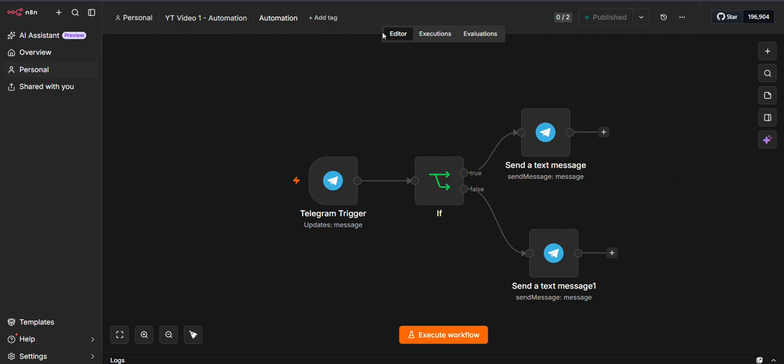Now, here is n8n's interface. I am using n8n's own cloud instance. So this is the n8n interface, and I have built an automation in it. In n8n, any automation or agent is called a workflow. So this n8n workflow is created by me, and what it does is it takes a message from Telegram, does a check, and if the text is equal to this, then it sends this message, otherwise it sends that message. So it's like automation, right?